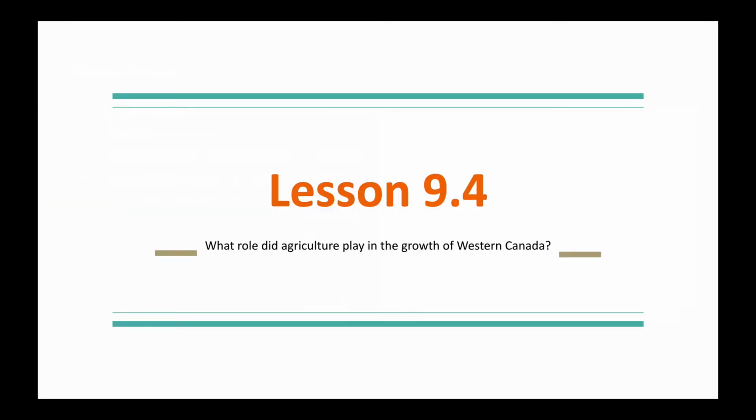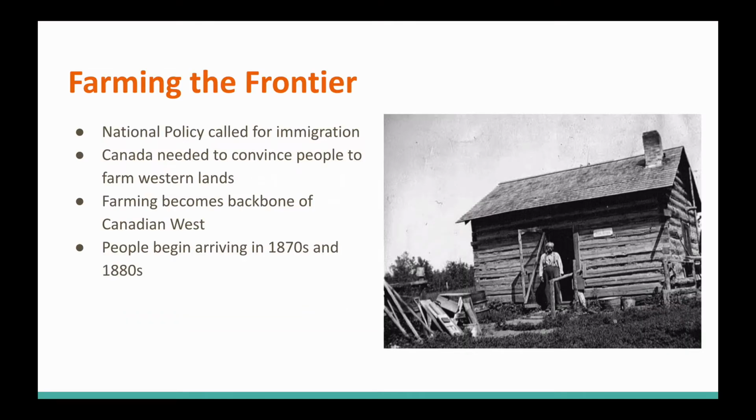Nine point four is the lesson, like I mentioned. What role did agriculture play in the growth of Western Canada? If you've ever gone for a car ride here on the prairies, you are going to see a lot of farms, because that's what they were doing. They were farming the frontier.